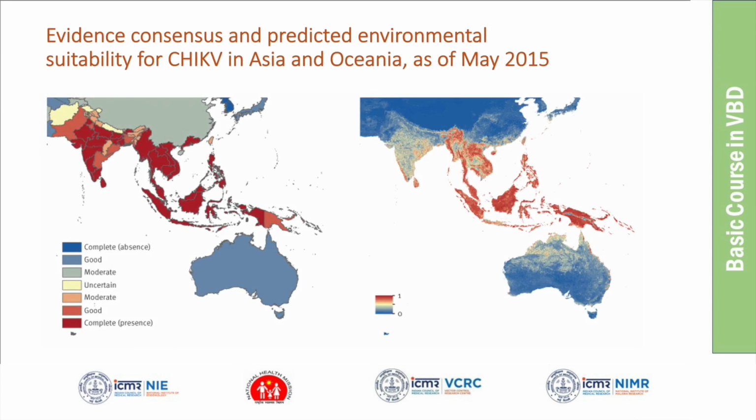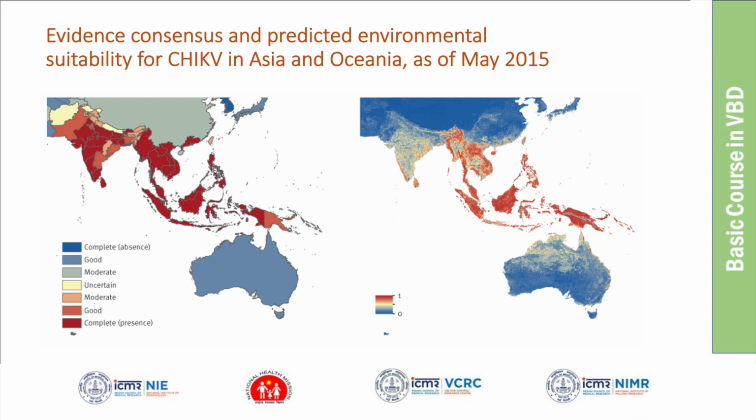There was a group of researchers who looked at the data and presented the evidence consensus. This is called evidence consensus based on literature. They predicted wherever the environment is more suitable for chikungunya, and they have also reported where chikungunya is present.